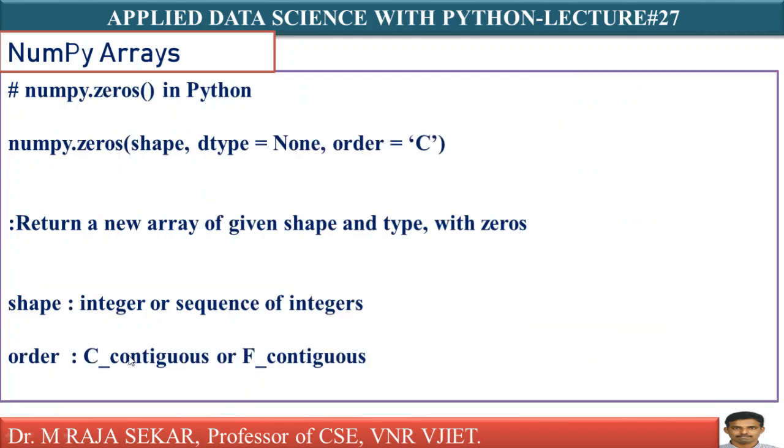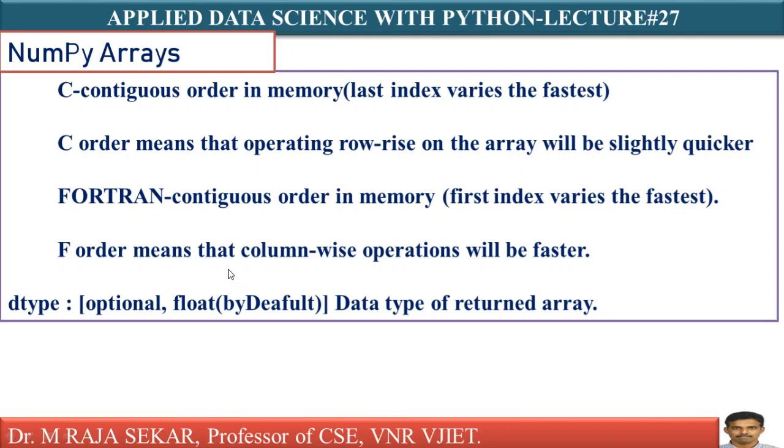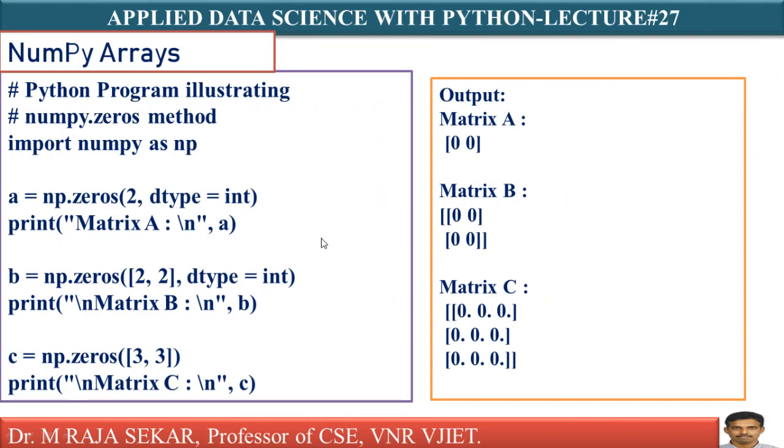Yes, np, numpy.zeros. This one is also just like numpy.ones, which we discussed. The first argument is shape, the second argument is data type, the third argument is order. As I told you, there are two: C underscore contiguous or F underscore contiguous. C underscore contiguous means it is row wise, isn't it? F underscore contiguous means column. It will store the elements in column manner. By default data type is float, just similar to np.ones.